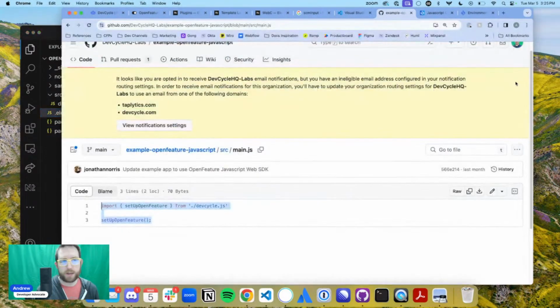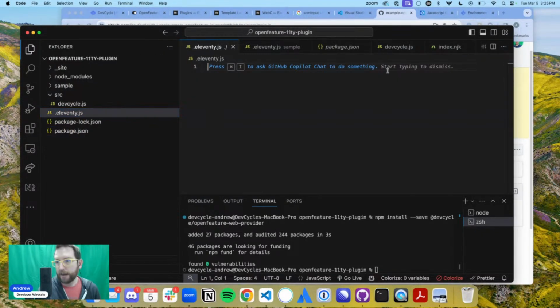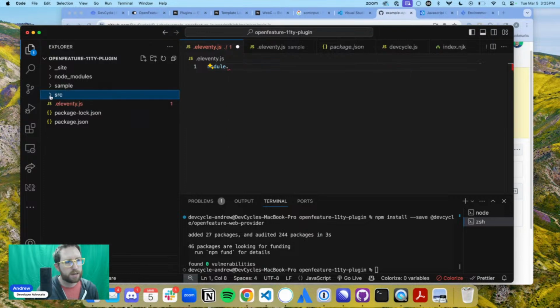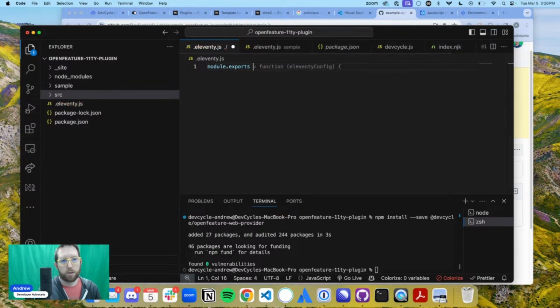So let's go in here. Again, like I said, a plugin is just an Eleventy project. So we've got eleventy.js. Okay, source. We're going to close that down. We're going to go module.exports equals function. Amazing. All right, perfect. So that's good.